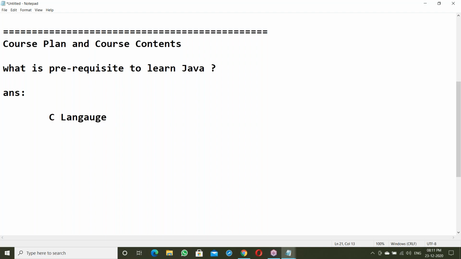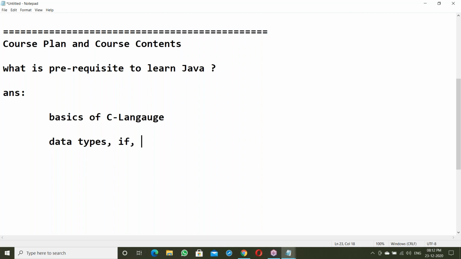Basics of C language are required. Not in depth, only the basics. Basics like if statements, of course, I'll brush up those topics here also. Yes, something like data types.